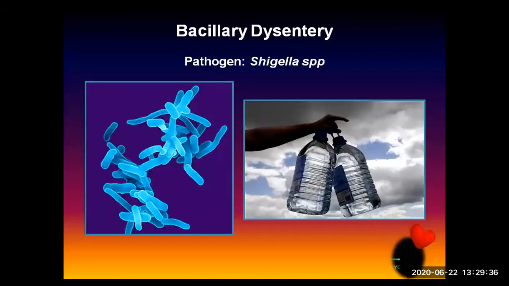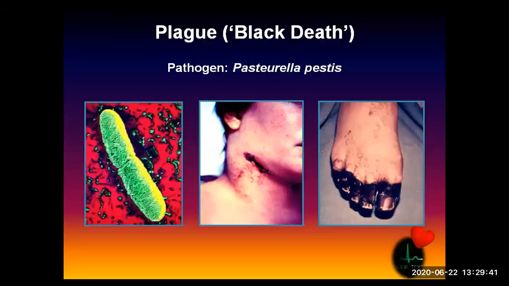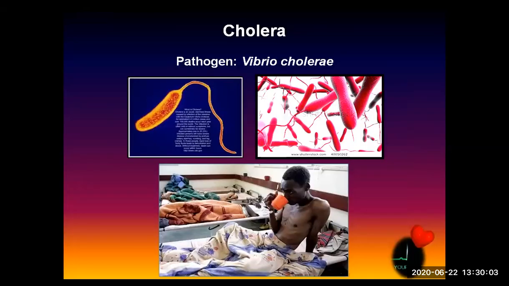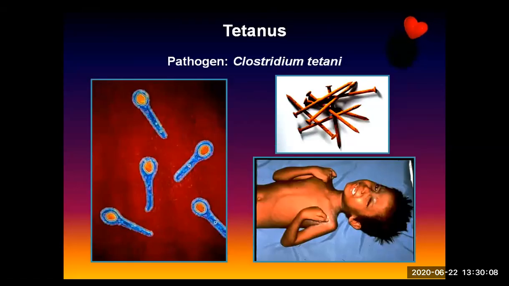This is just showing some diagrams for you. Bacillary dysentery, Shigella species, will be seen like this. Plague, we say black death, and from the photograph you can understand why it is called black death. Pasteurella pestis. Talking about diphtheria, the pathogen is Corynebacterium diphtheriae. Cholera, Vibrio cholerae. Tetanus, Clostridium tetani. You can see the photograph of that particular tetanus.